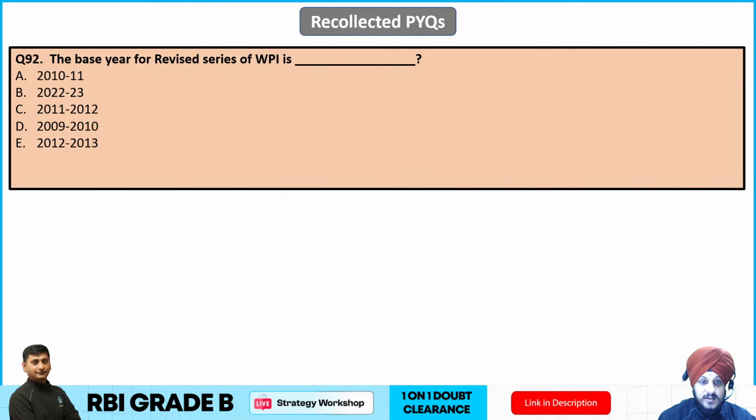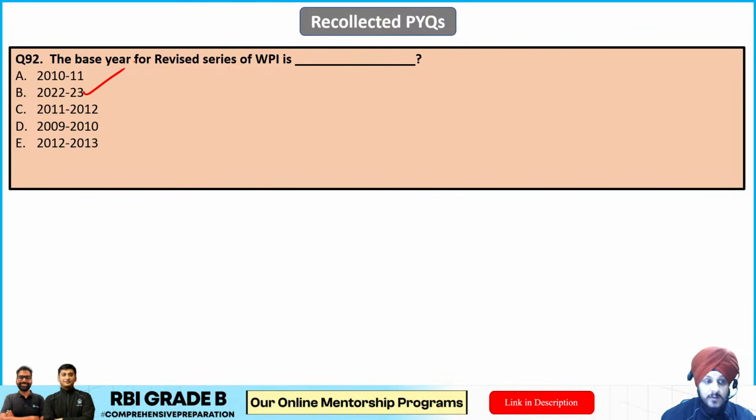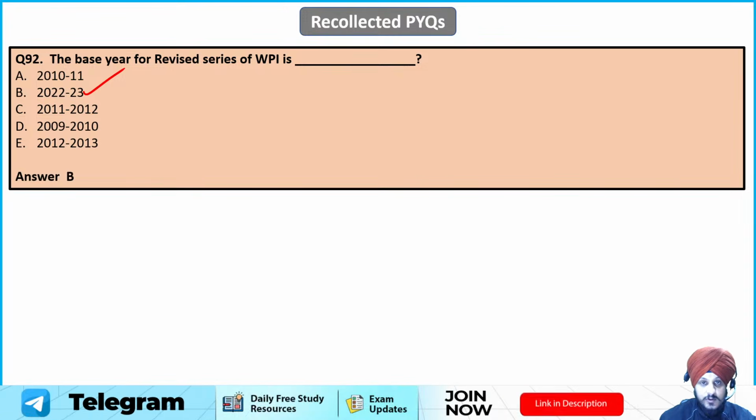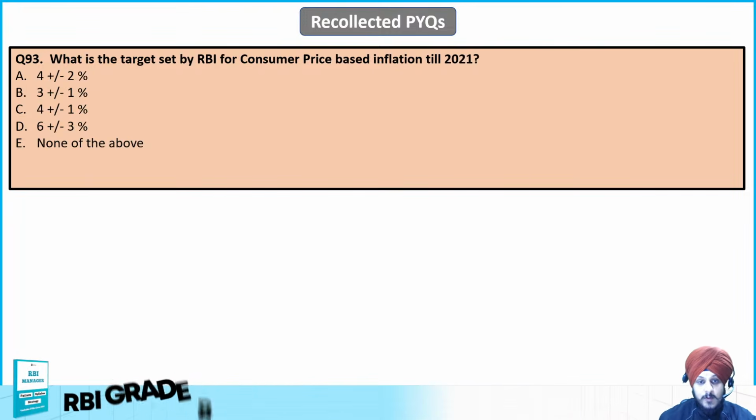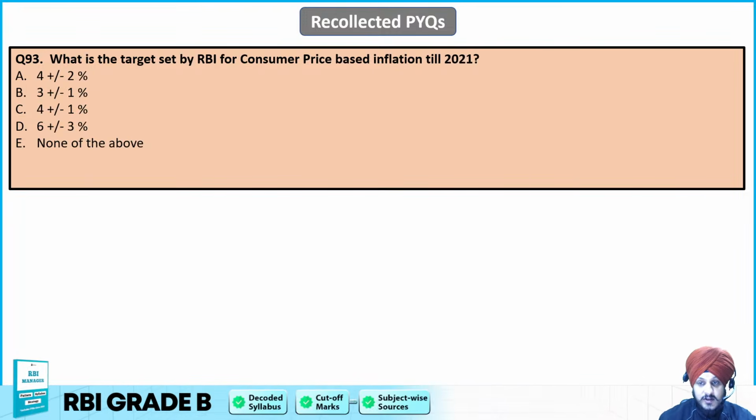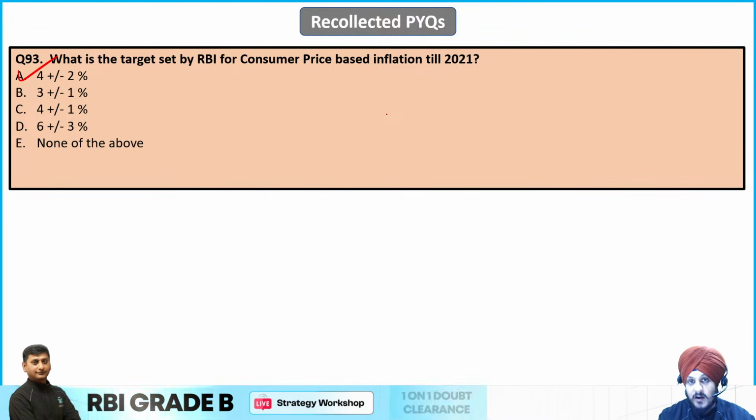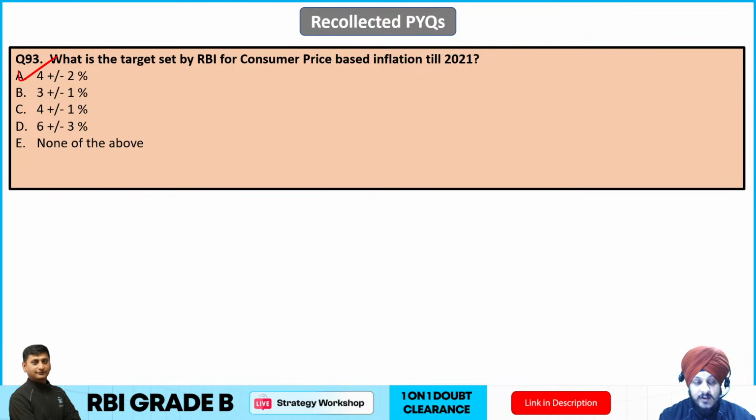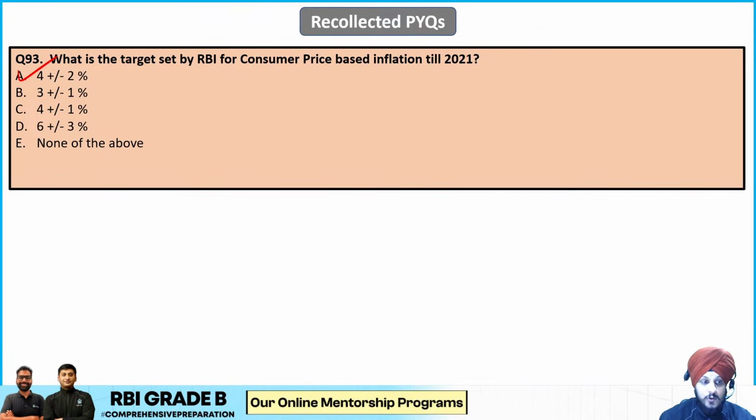The base year for revised series of WPI is what? So you would be knowing that it has recently been updated to 2022-2023. So B is going to be the correct answer to this question. What is the target set by RBI for CPI based inflation till 2021, right? So it is 4 plus minus 2%, and recently this MPC meeting happened and the same target has been set, right? So the target was supposed to be revised, but they did not, and they have kept it 4 plus minus 2% only. So A is going to be the correct answer.